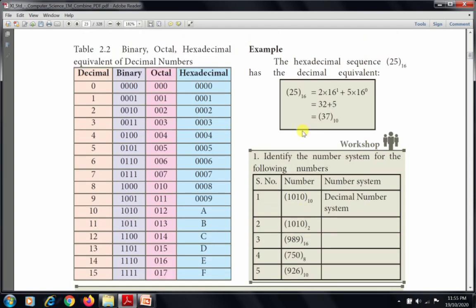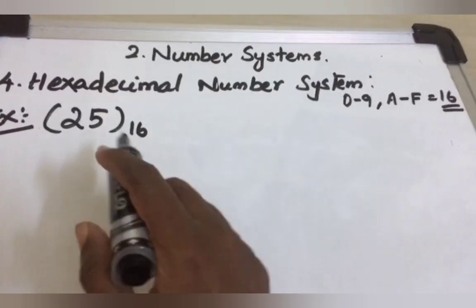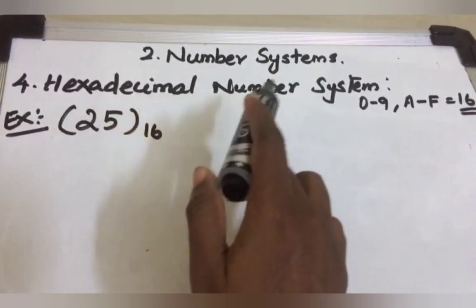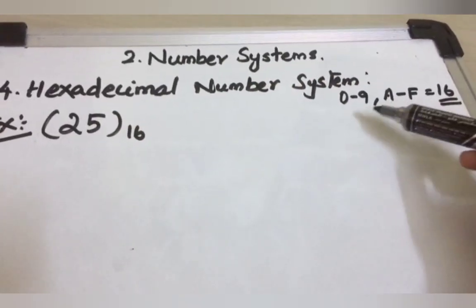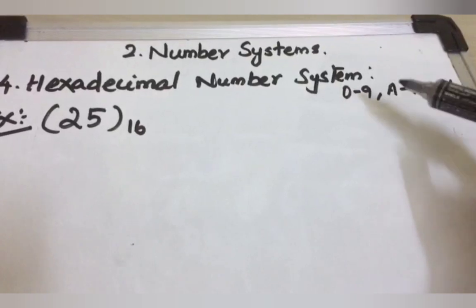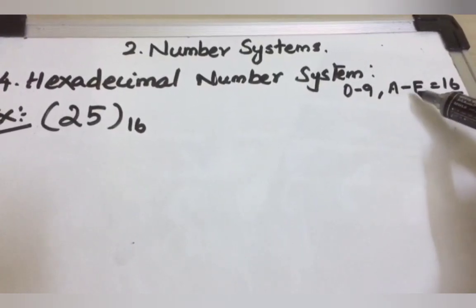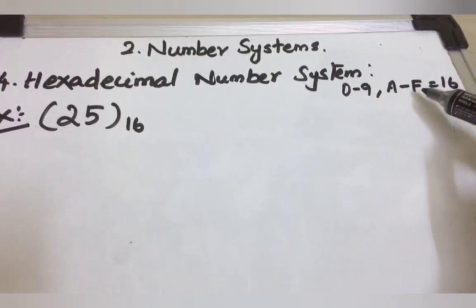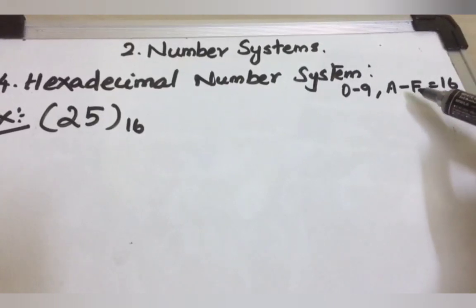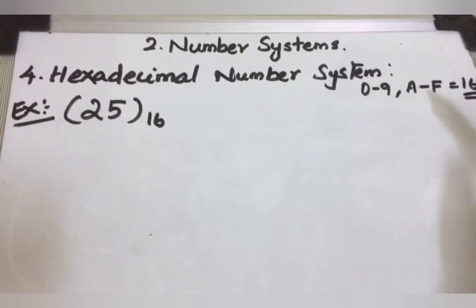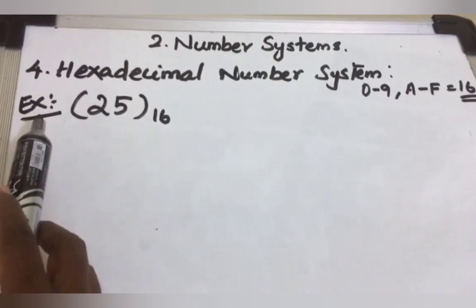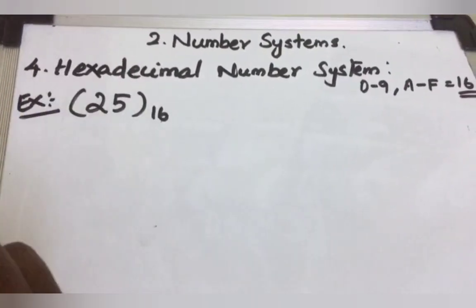Now we will do one example for a hexadecimal number. The last number system is the hexadecimal number system. Hexadecimal means totally 16 digits. That means 0 to 9, which are the normal decimal digits, plus the first 6 alphabetic characters A to F. Totally 16 digits are there in the hexadecimal number system. Now we will do one example, 25 base 16.